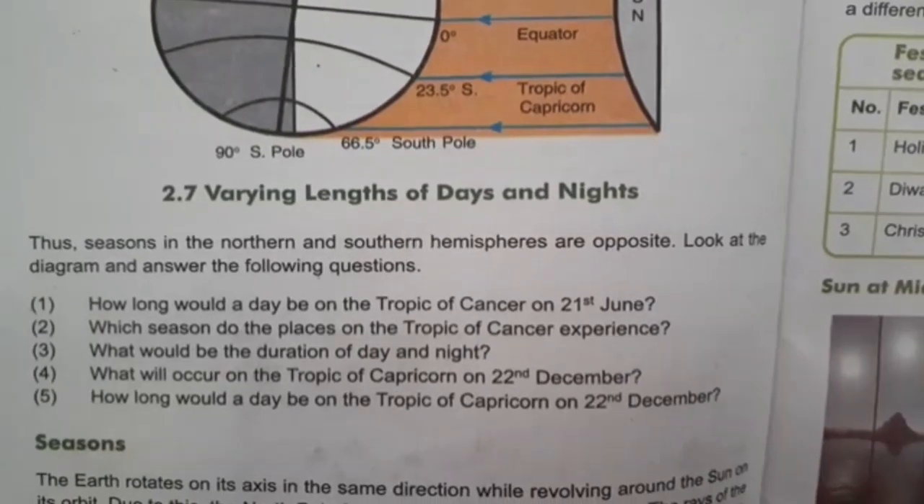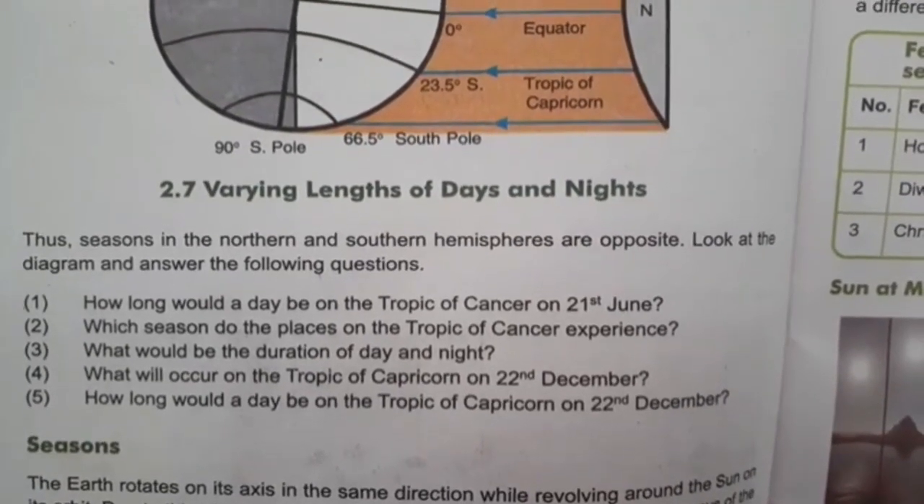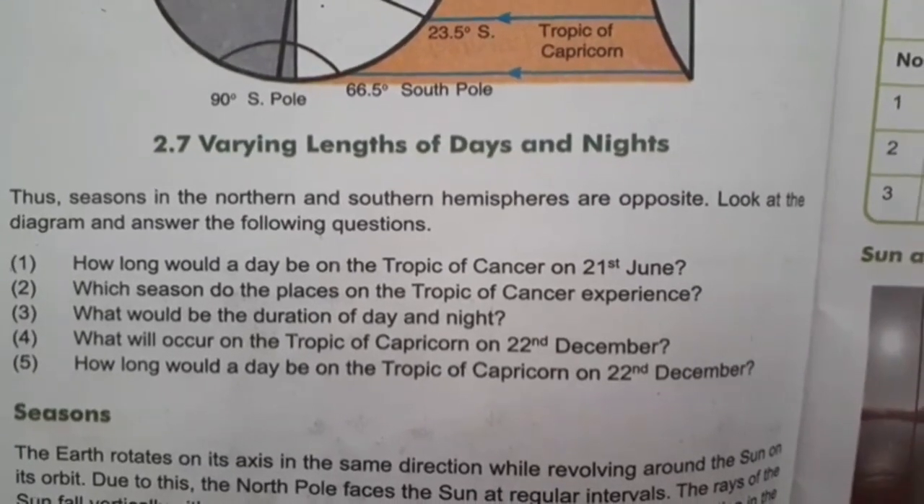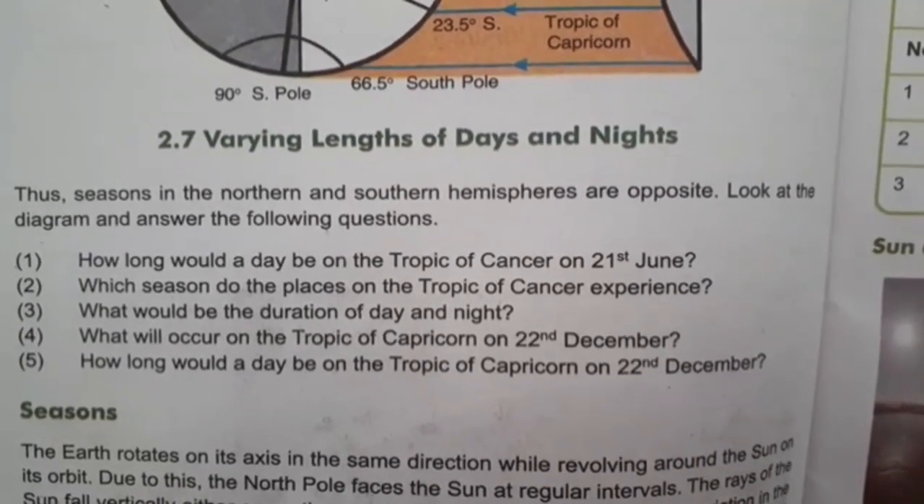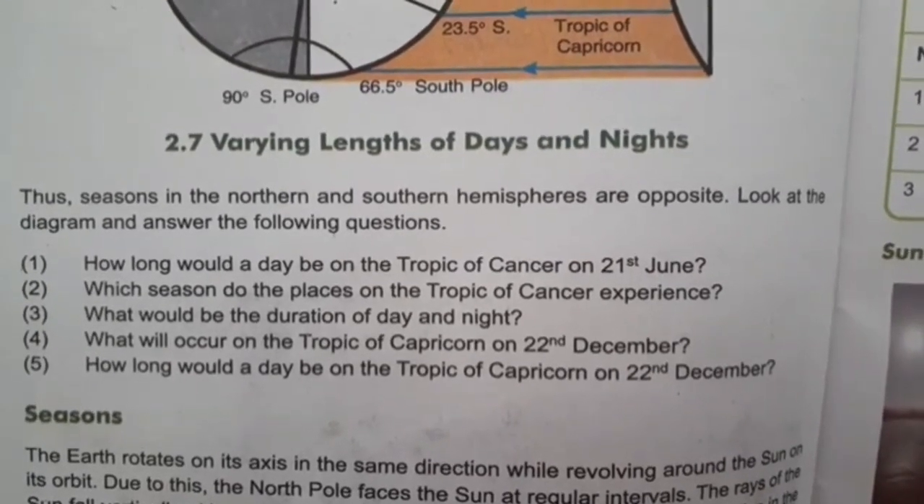Okay, let us understand these questions. Thus, seasons in the northern and southern hemisphere are opposite. Look at the diagram and answer the following questions. Question number 1. How long would a day be on the Tropic of Cancer?